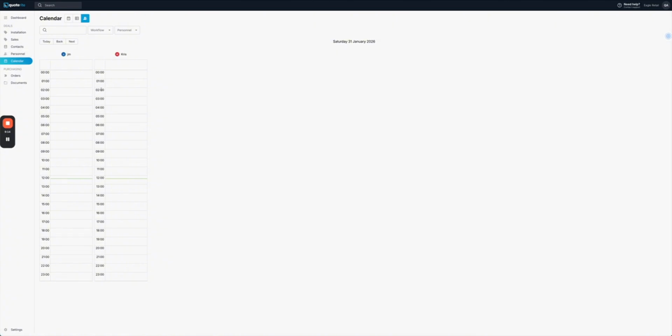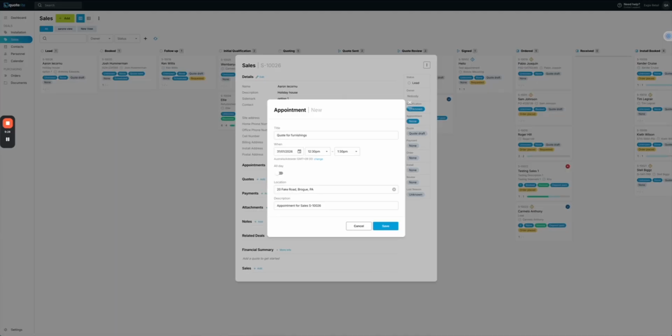But if the calendars are all integrated, or you just want to send them invites, you can still have all of that functionality within our platform. It also means, obviously, if you're adding various scaffolding, trucks, tools in here, you can see if they're booked out for different jobs, which is really handy for larger organizations.